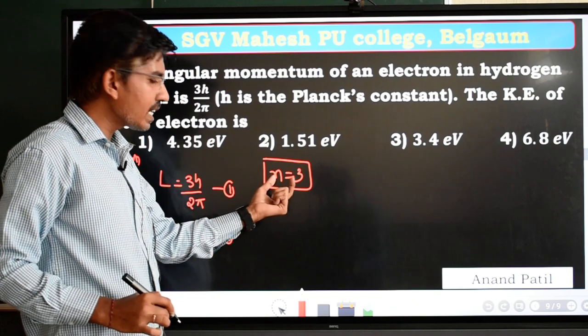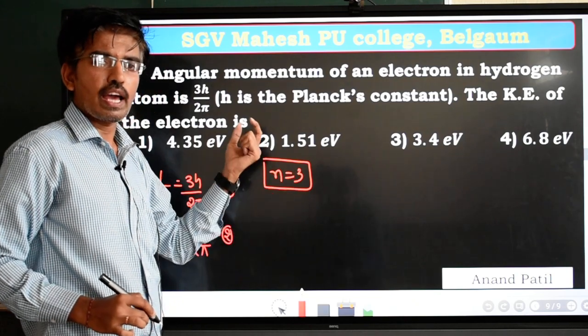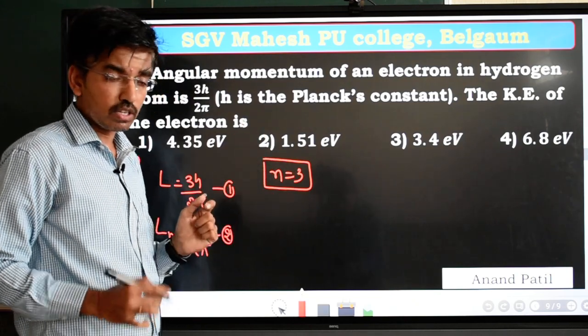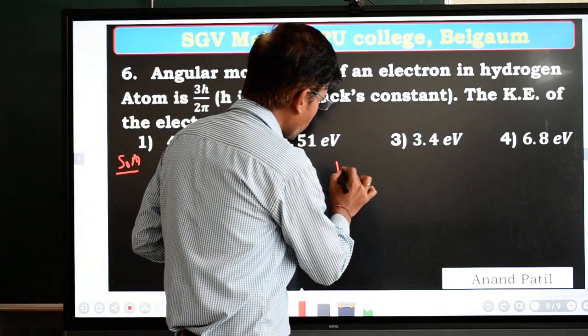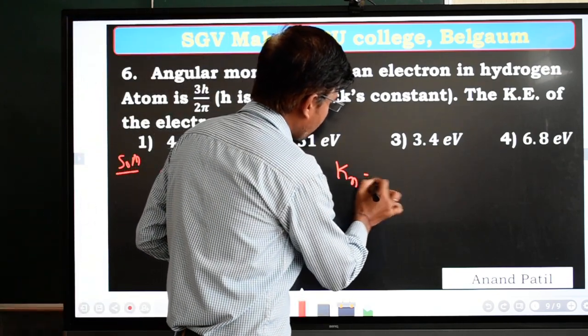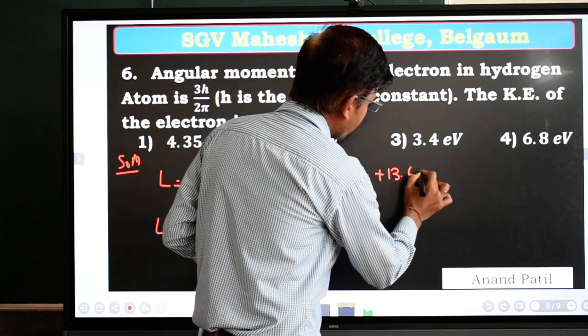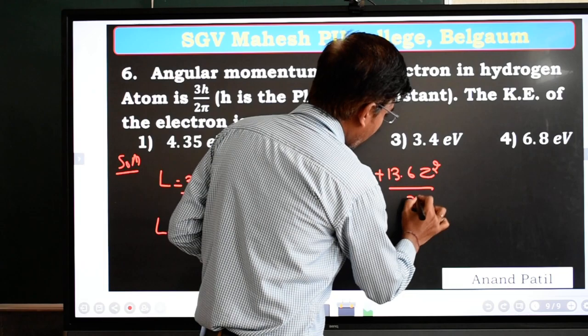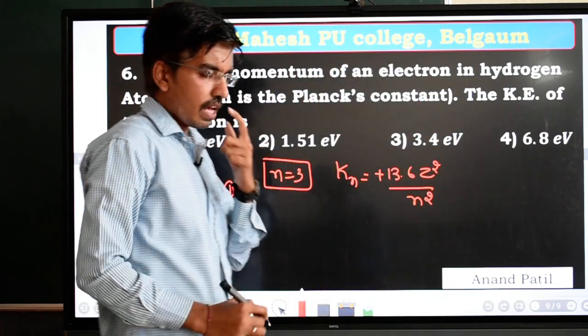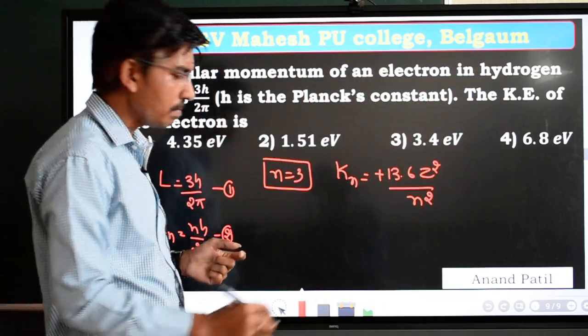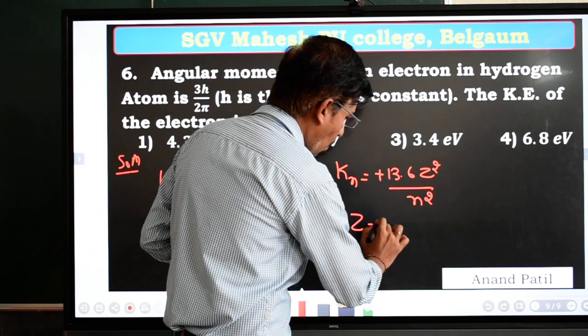Next, by using this data, we have to calculate the value of the kinetic energy of the electron. Just write the kinetic energy of the electron in the nth state, that is plus 13.6 Z square divided by n square. Again, for hydrogen atom, Z is equal to 1.